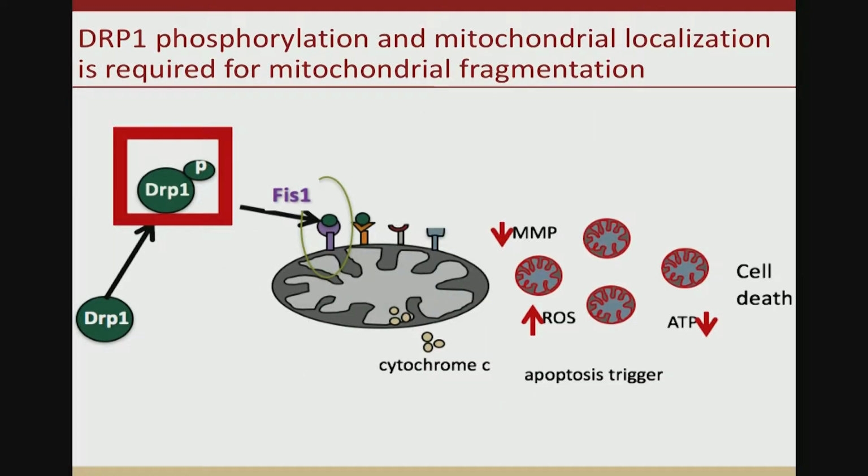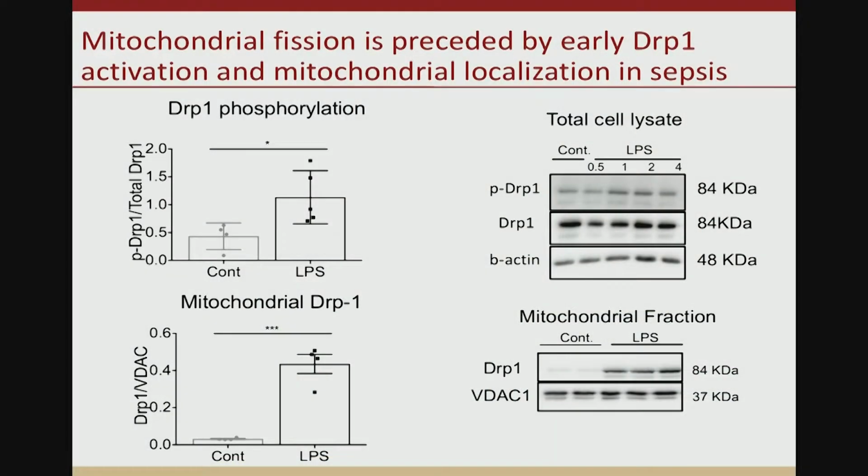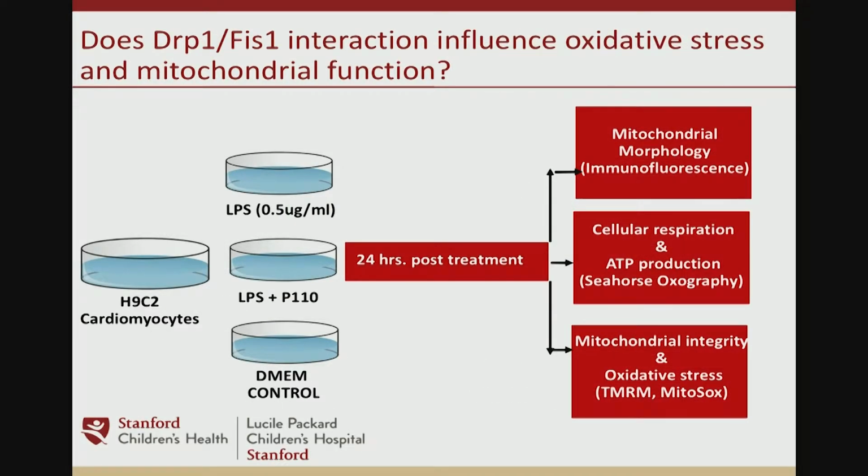Now, as previously stated, DRP1 is a key protein for mitochondrial fragmentation, and it requires activation through phosphorylation and localization to the mitochondria to mediate fragmentation. When we looked at mitochondrial fragmentation in this setting, we saw that there is an increase in DRP1 phosphorylation in our cell line model, and an increase in mitochondrial localization of DRP1 under the septic condition. To next understand the role of DRP1 and Fis1 interaction, we used peptide P110 in this model.